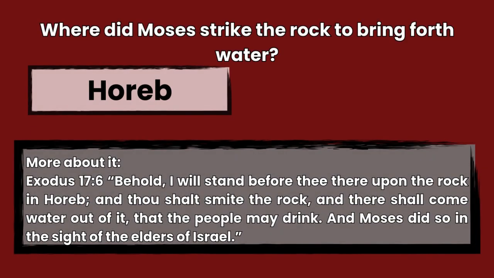The answer is Horeb, Exodus 17:6. Behold, I will stand before thee there upon the rock in Horeb, and thou shalt smite the rock, and there shall come water out of it, that the people may drink. And Moses did so in the sight of the elders of Israel.